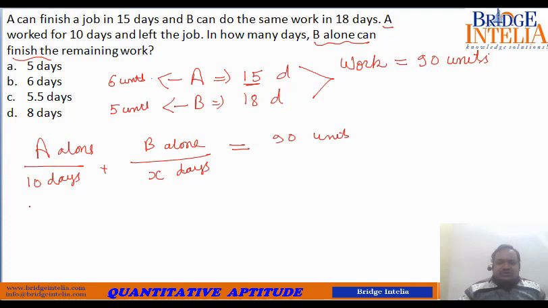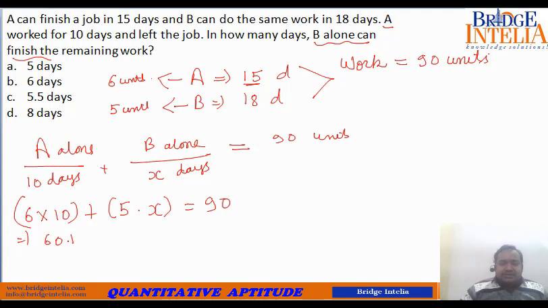A's output is 6 units and A has worked alone for 10 days, so 6 into 10 plus B. We don't know how many days, so we assume B worked alone for X days. B's output is 5 units, so 5 into X. This must be equal to 90. Let's solve this. 60 plus 5X is equal to 90. From here X comes out to be equal to 6.